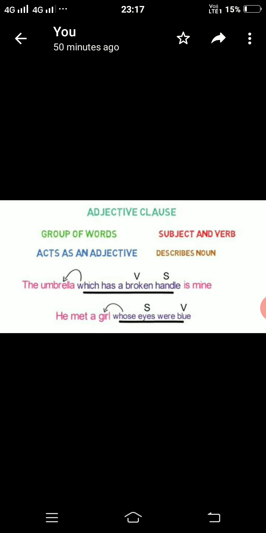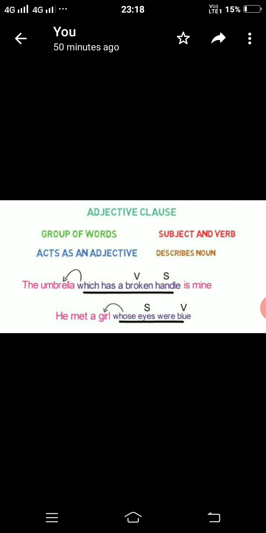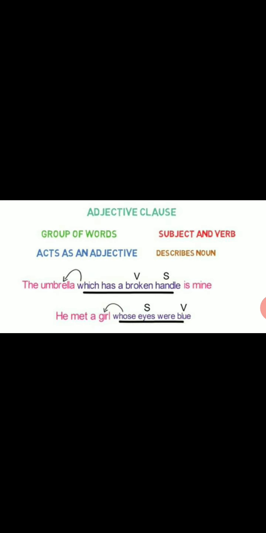He met a girl whose eyes were blue. Here, whose eyes were blue is an adjective clause, and the clause has a subject and verb. What is the subject? Eyes. And what is the verb? Were. Right? And it is describing the noun girl. So basically, students, this clause does the work of an adjective, hence it is an adjective clause.